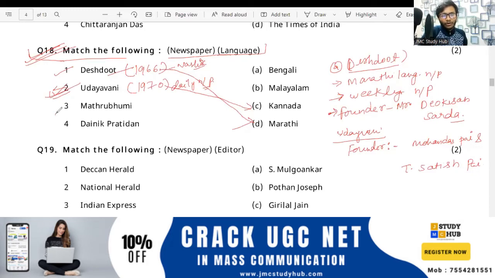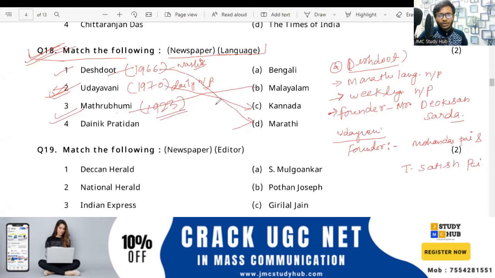Now talking about the Matribhumi, we have already discussed it in the Part 1 discussion classes. So Matribhumi is Malayalam, and we know the year is 1923.